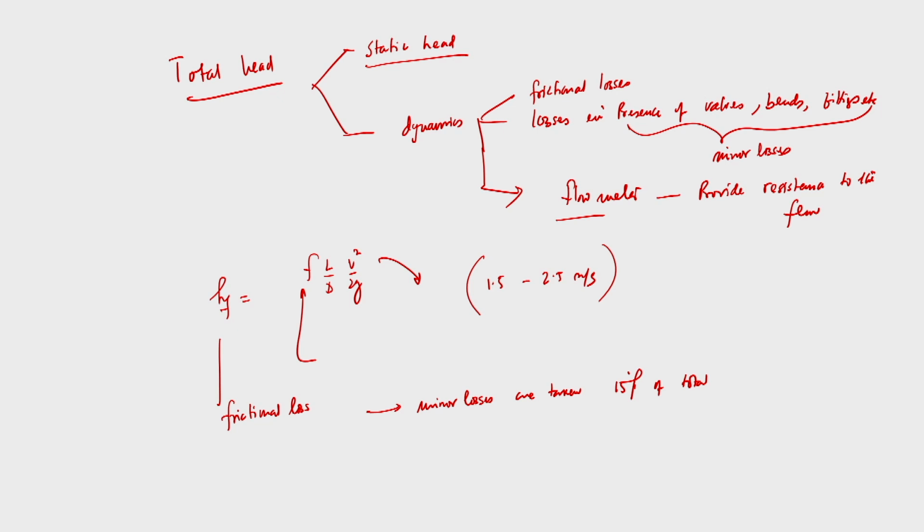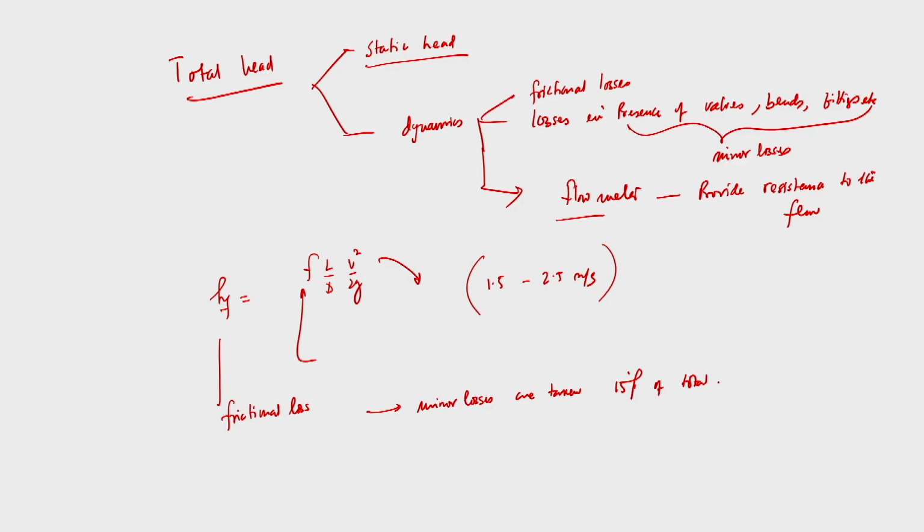If we design the pumping system and it so happens that our calculation underestimates the head loss, then the pumping operation will have trouble. But it is seen that normally considering 15% of the total loss to be the minor losses is quite comfortable for the pumping system design. That is taken from the wide experience of the system designer. So, minor losses are taken as 15% of the total loss.